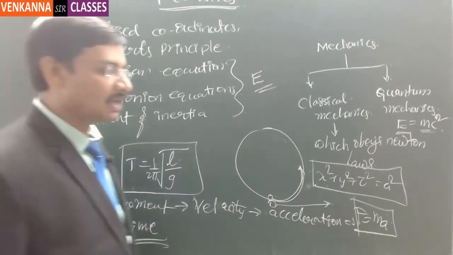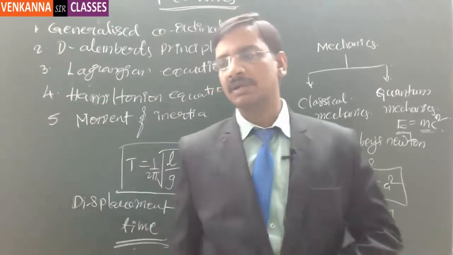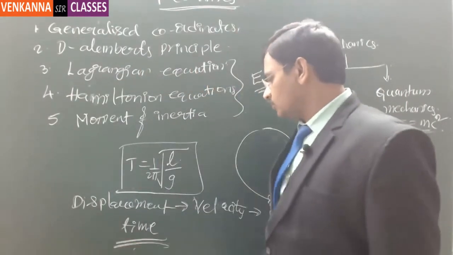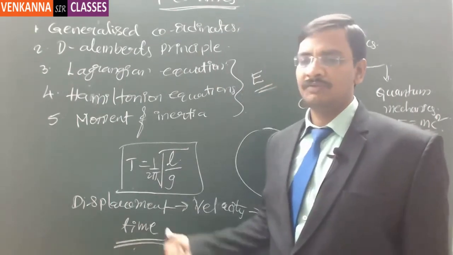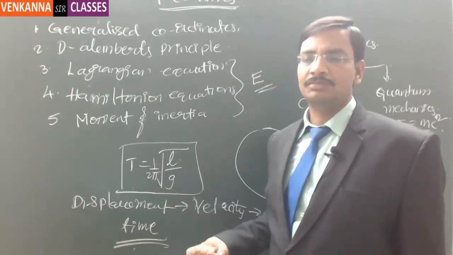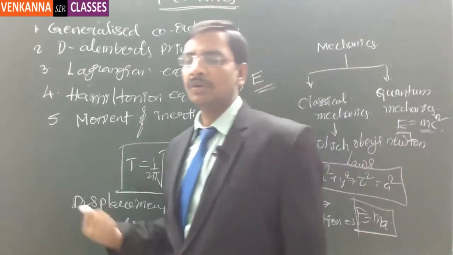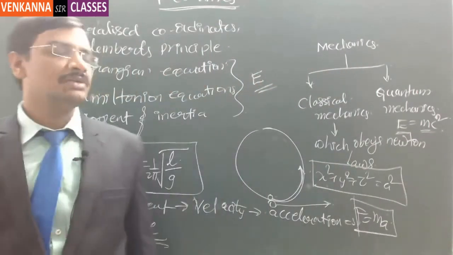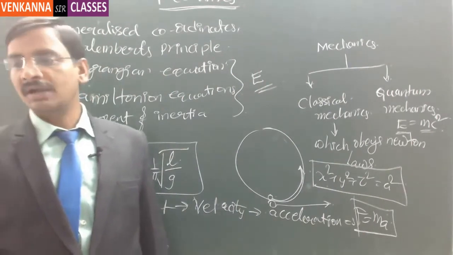So whatever we have derived as part of statics or dynamics, we will be using only these particular values: displacement, velocity, acceleration, mass and time. These are the only variables that we are going to use as part of our normal mechanics equations.